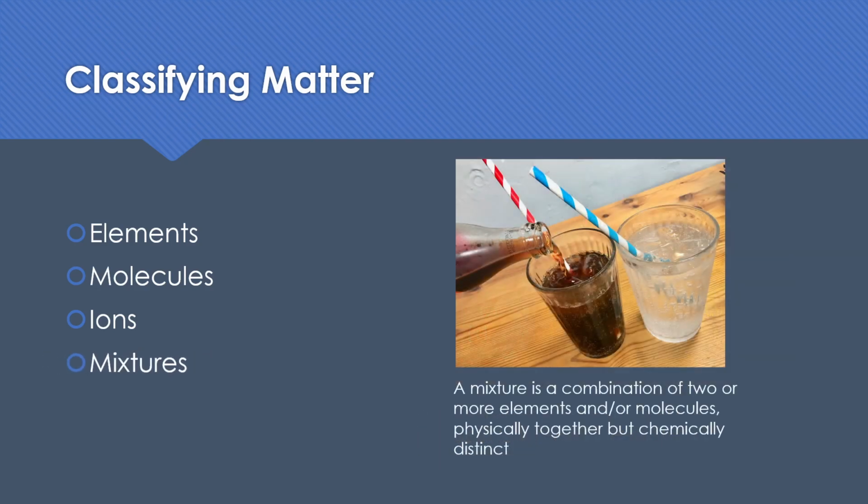And then we can talk about mixtures, which is a combination of 2 or more elements and/or molecules. So it's things that are physically together but chemically distinct. If you think about soda, for instance, soda is water with dissolved compounds like sucrose and flavoring compounds and things like that, and carbon dioxide. If I have a sample of Coke and you have a sample of Coke, and we look throughout that sample, we're going to find the exact same distribution of molecules wherever we look.